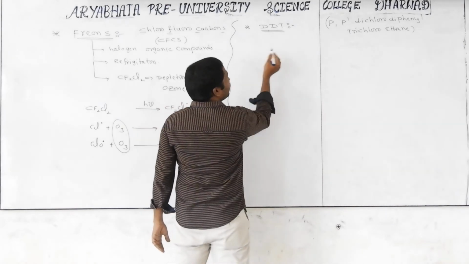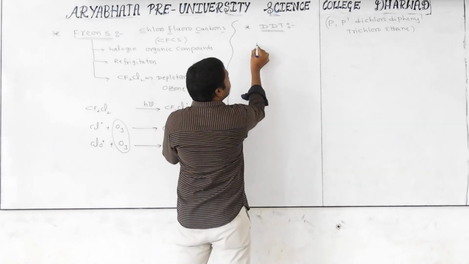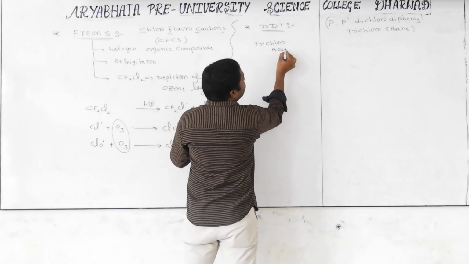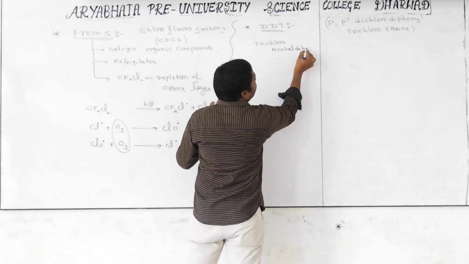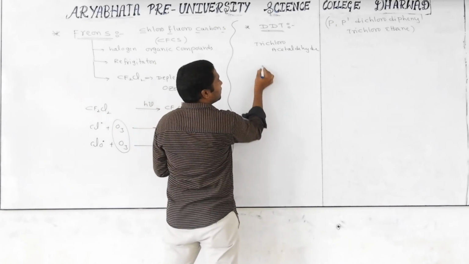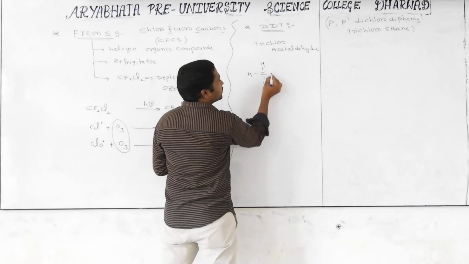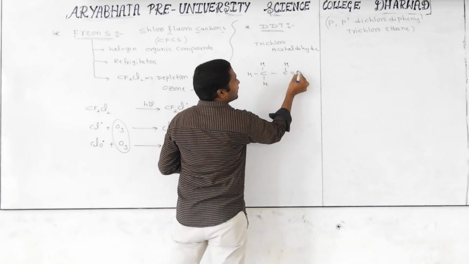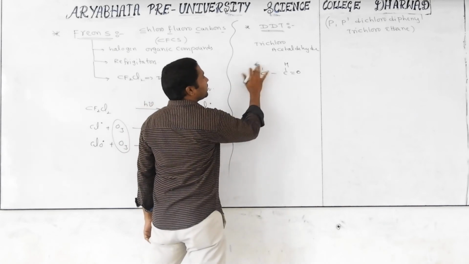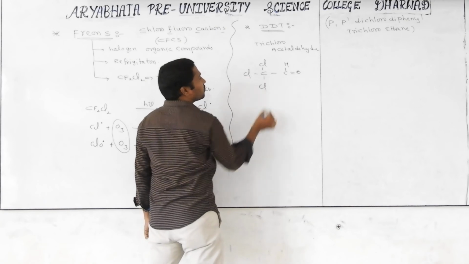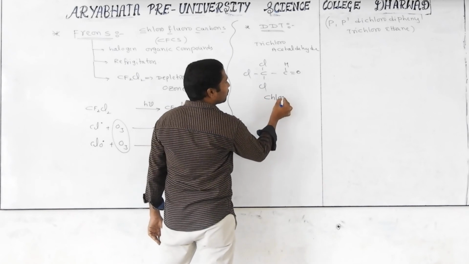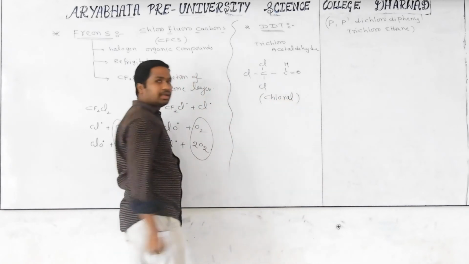So first of all, how do you prepare DDT? First we take the compound trichloroacetaldehyde. What is the formula of acetaldehyde? CH3CHO. Yes, this is called acetaldehyde. But trichloro means 3 hydrogen atoms are replaced with chlorine atoms. This is called trichloroacetaldehyde. It is also called chloral.